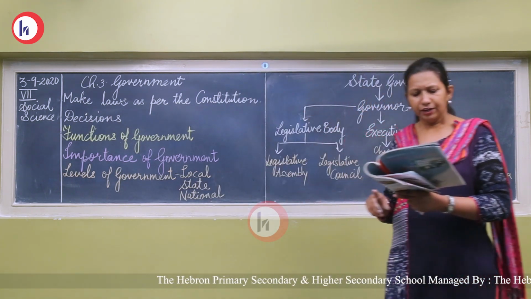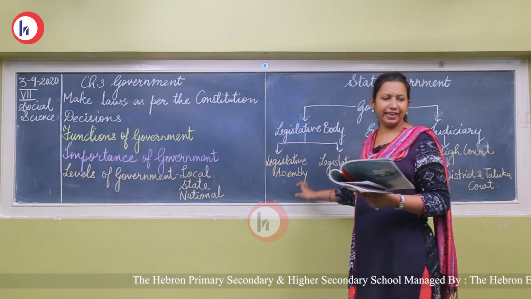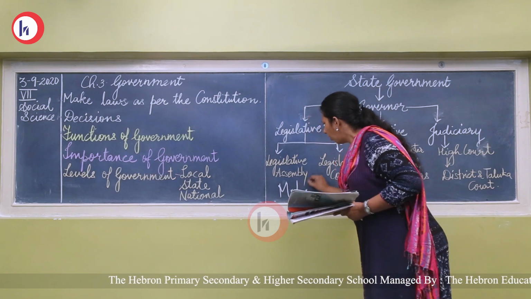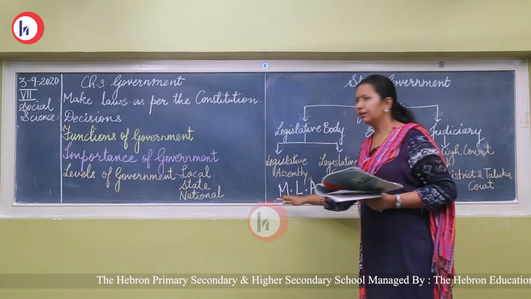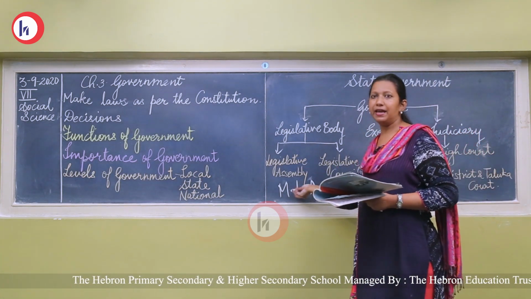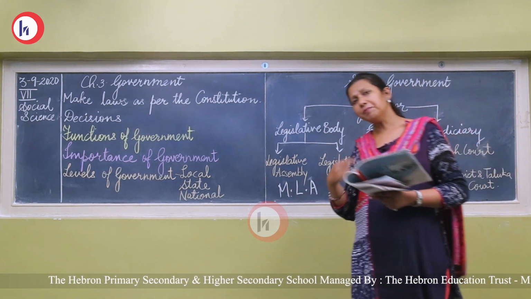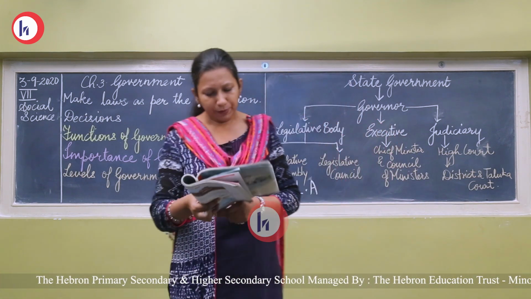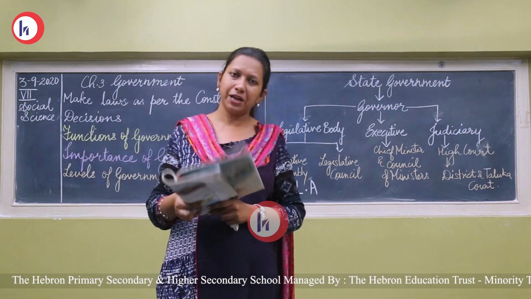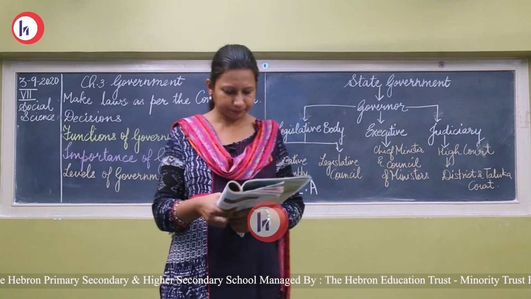Now, if you want to become a member of Legislative Assembly, an MLA, you must have seen it so many times on TV or sometimes on vehicles also. Those who are MLAs put up this board, MLA. What is the meaning of this MLA? MLA means Member of Legislative Assembly. Who can become a member of Legislative Assembly? First, you must be a citizen of India. You should have Indian citizenship and you must be not less than 25 years.